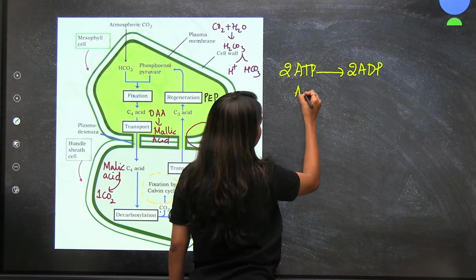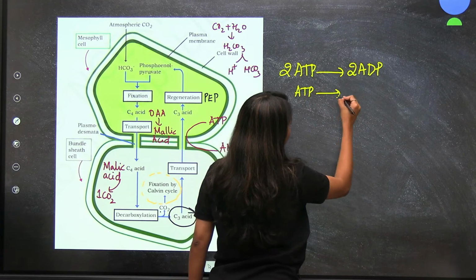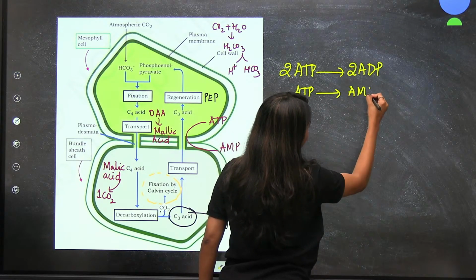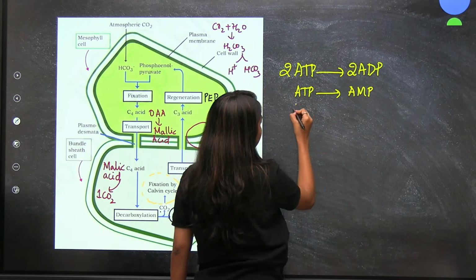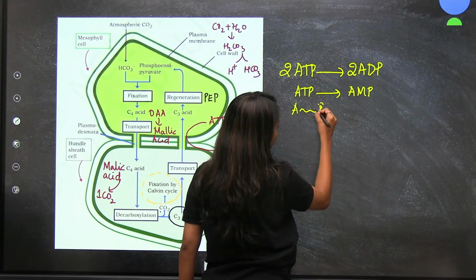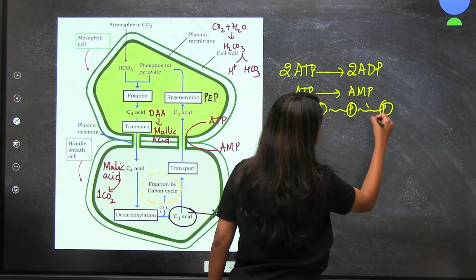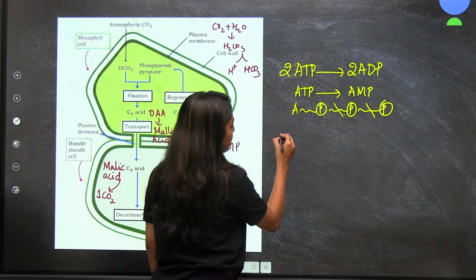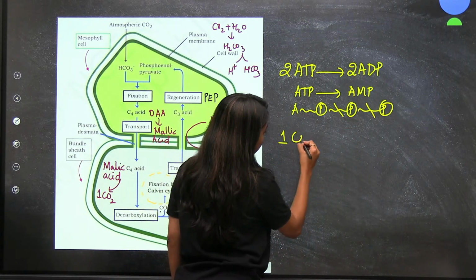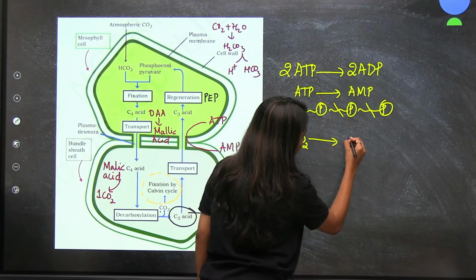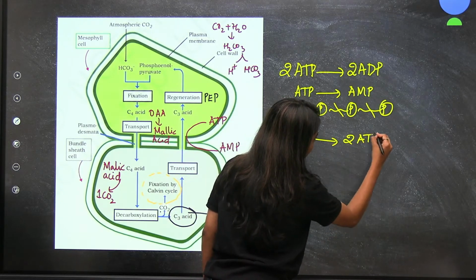So, ATP to AMP, okay? That means a molecule, phosphate breaking down, right? Now, that means 1 carbon dioxide molecule has to be released. That means we are taking 2 ATPs.